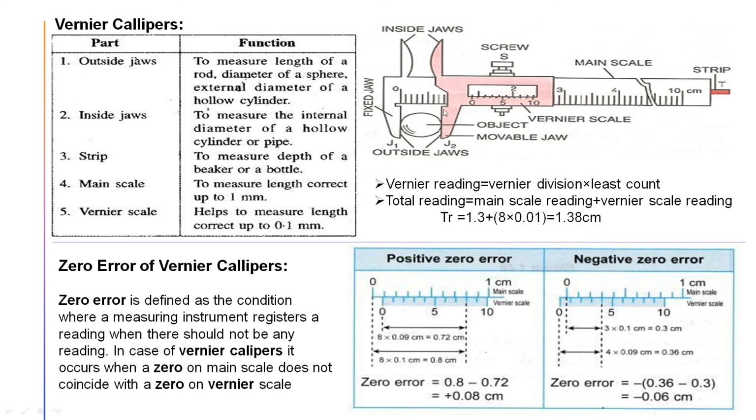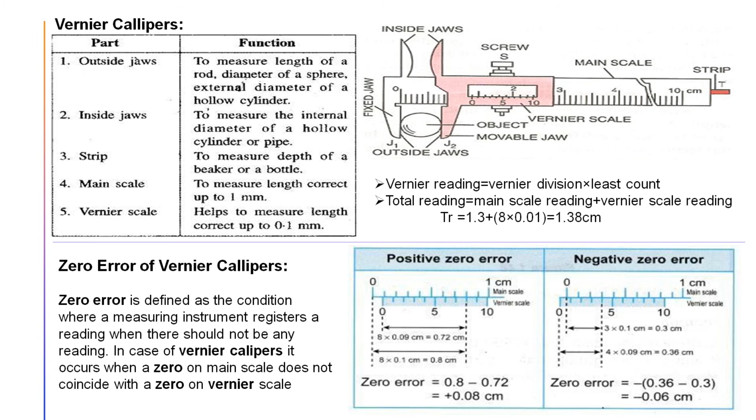One is fixed, another one is a movable jaw. If this object, this ball, is not here, and this movable jaw just touches the fixed jaw, then we can say that the zero of the vernier scale should be aligned with the zero of the main scale if these two jaws are touching together.